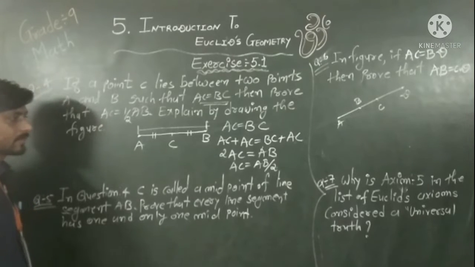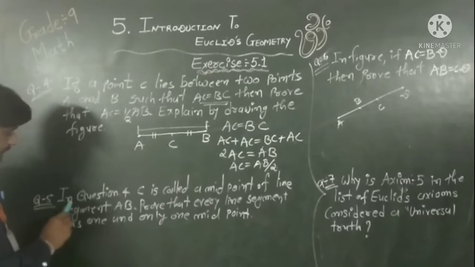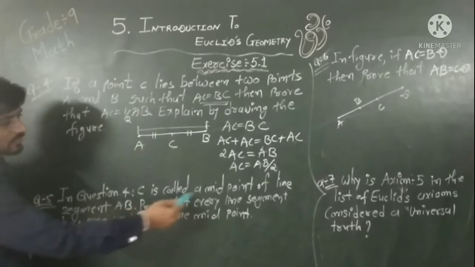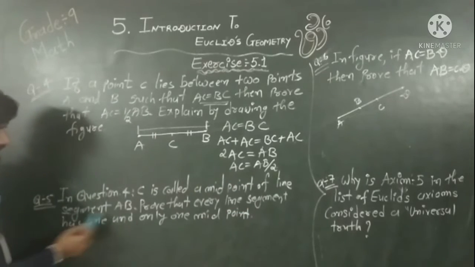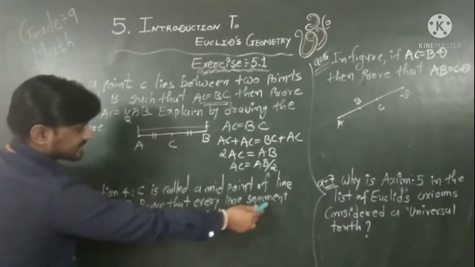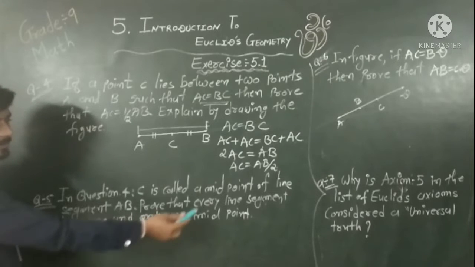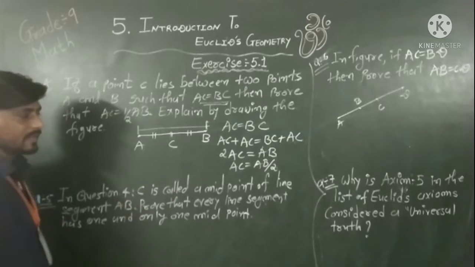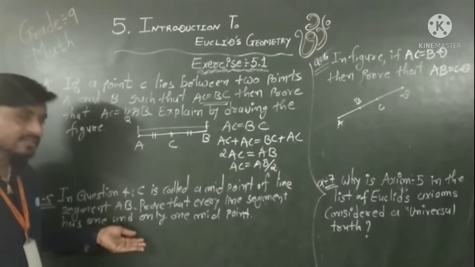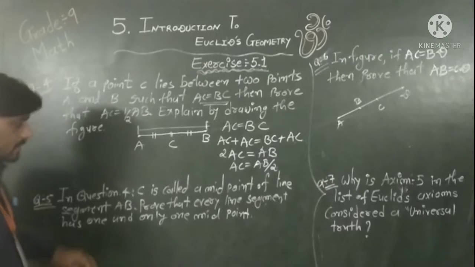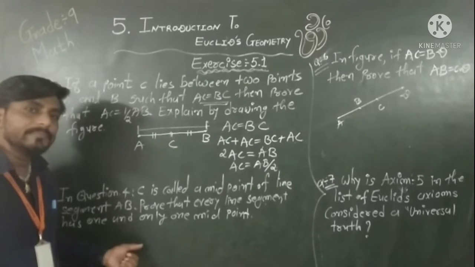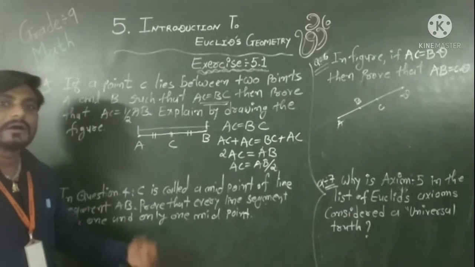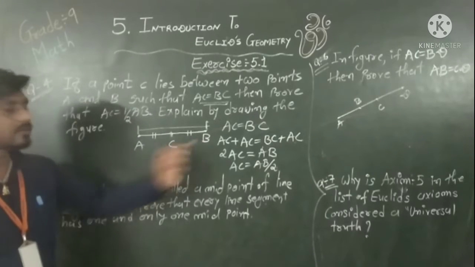Got it, everyone? Okay. Now look, question number 5. In question 4, that means the above one, C is called a midpoint of line segment AB. Prove that every line segment has one and only one midpoint. Okay. In this example, this is a midpoint of AB, and we have to prove here there is a unique midpoint of any line segment. So we give this proof by contradiction. Initially we assume that suppose there is another point D which is a midpoint of AB.